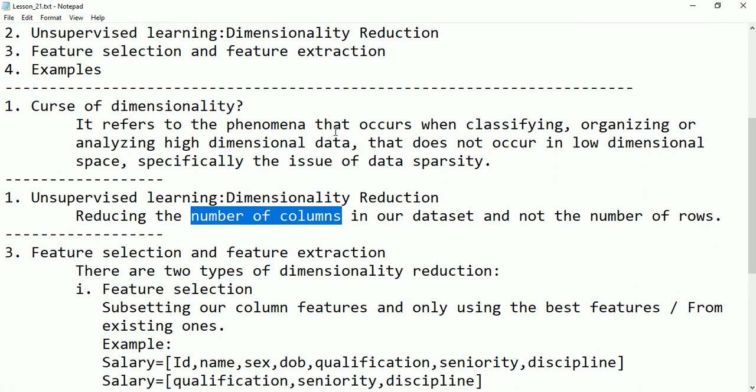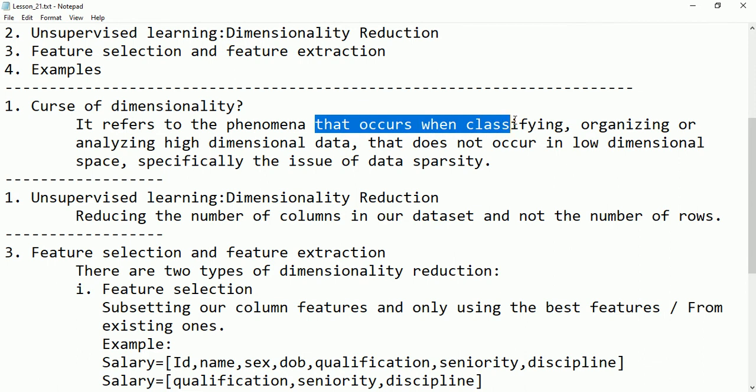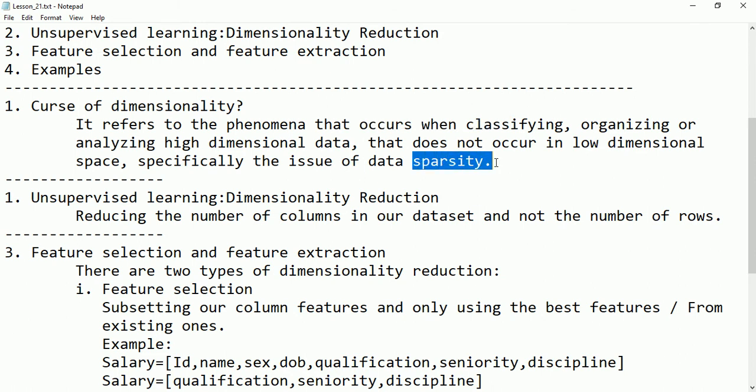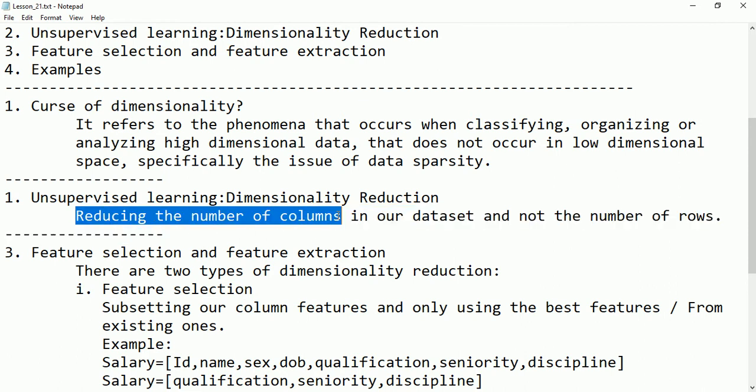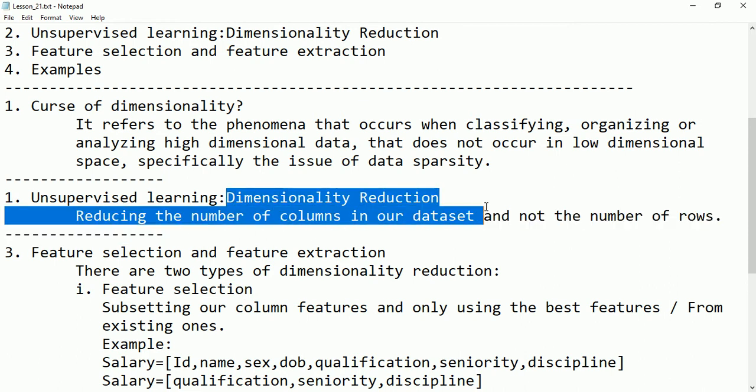If the number of columns increases, the model performance will not be that good, the accuracy will decrease and the number of errors will increase. Many other problems will be there, especially sparsity of data. That is the reason we reduce the number of columns, not only the number of rows. This process is called dimensionality reduction.